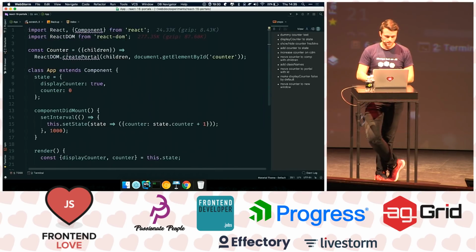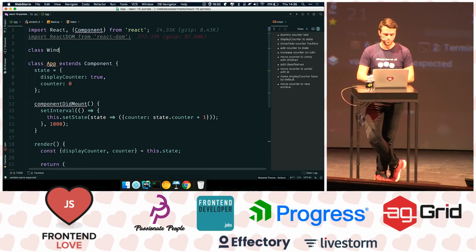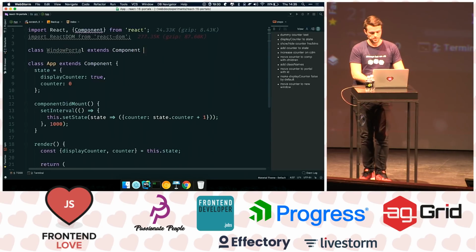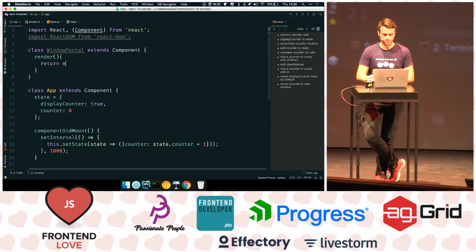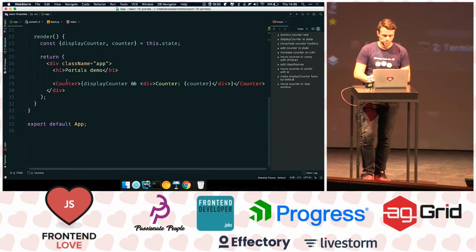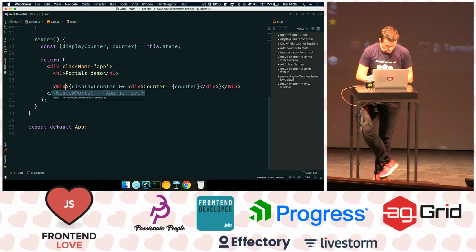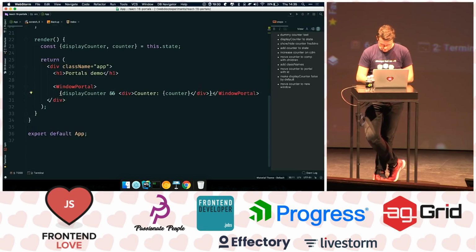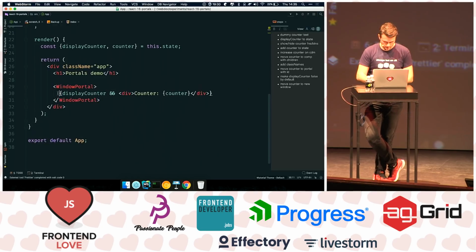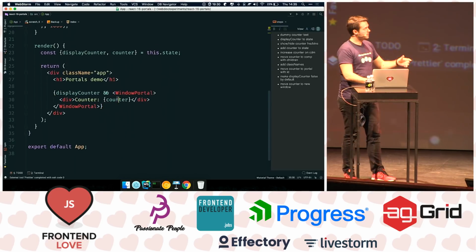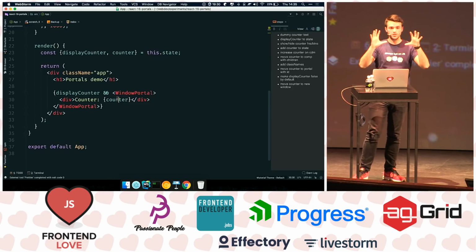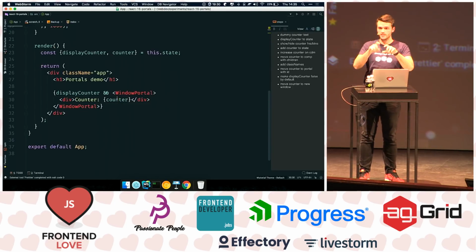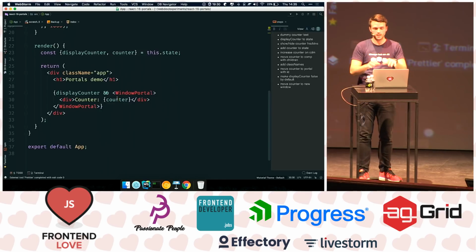Let's make something crazier. Let's call this a window portal. So instead of counter here, I'm going to say class WindowPortal extends Component. I'm going to return null for now. And what we want here is whenever we render this WindowPortal component, like WindowPortal right here, and I'm going to grab this, just put it outside. So we're going to either display the window portal or not. But what I want is actually to create another window. And whenever I toggle that state, I want the window to open and close. So portals can kind of do that.